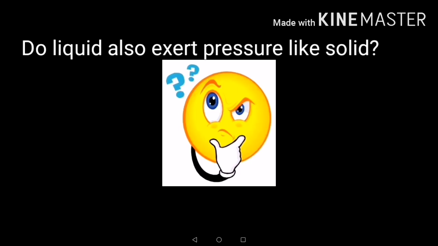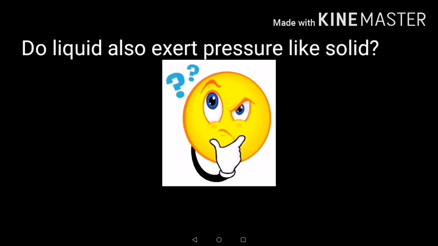Now we will try to prove that liquid exerts pressure on the walls of its container, and we will prove the same for gas as well. Let us first talk about liquid. I'll tell you a simple experiment which proves that liquid exerts pressure on the wall of the container.